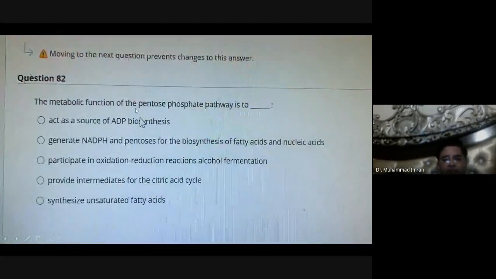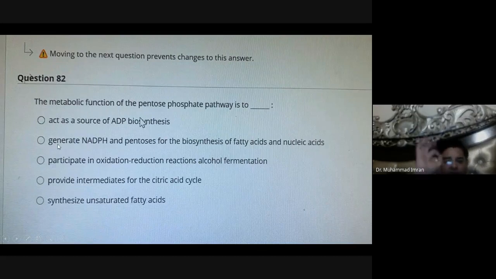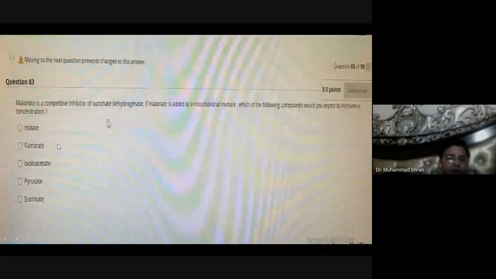The metabolic function of the pentose phosphate pathway is to generate NADPH and pentoses for the synthesis of fatty acids and nucleic acids. This is the most accurate statement.